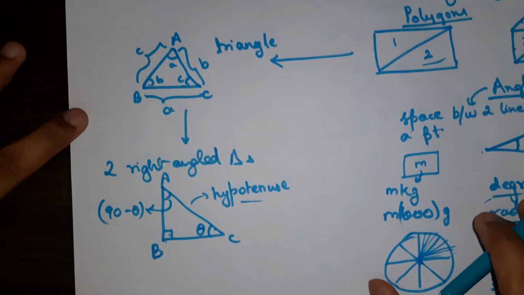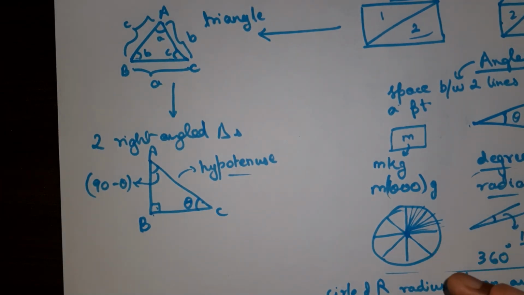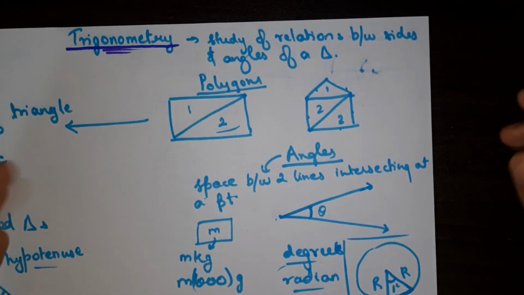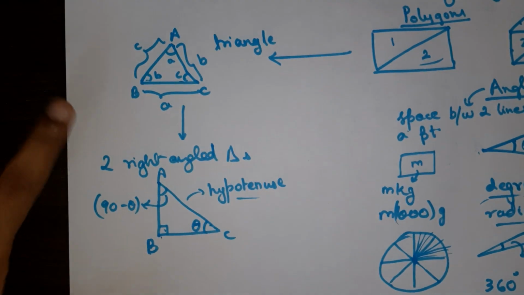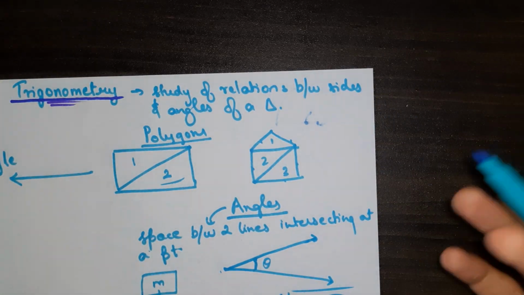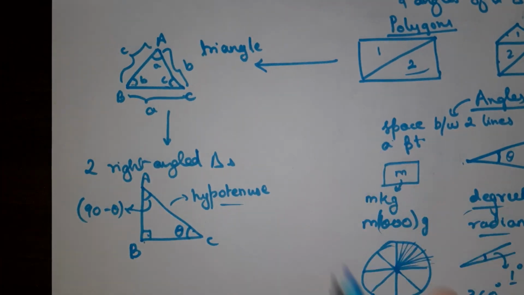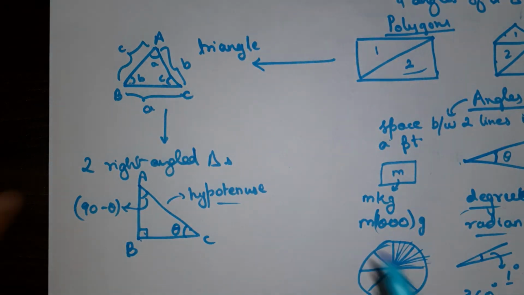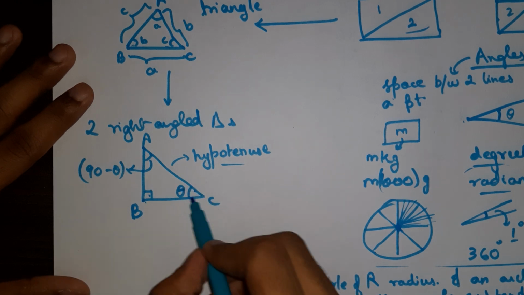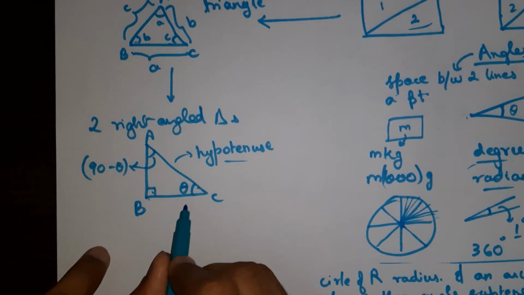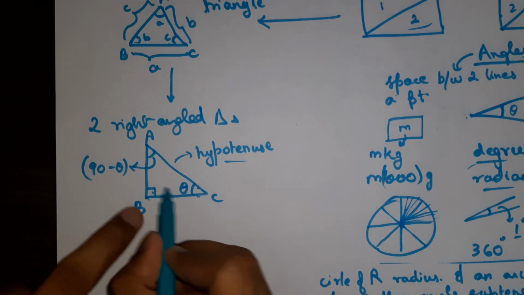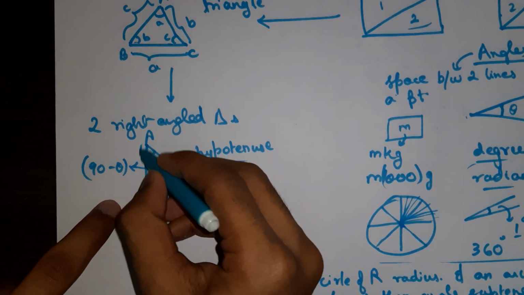Now coming back to where we left off, we understood what angles are. Now we understand the study of the relation between sides and angles of a triangle. We know what sides are, we know what angles are. Sides obviously means the length. And now we are going to learn about the triangle, so polygon to triangle to right angle triangle. If this is the theta angle, then the side opposite to the theta angle we can say is the opposite side.